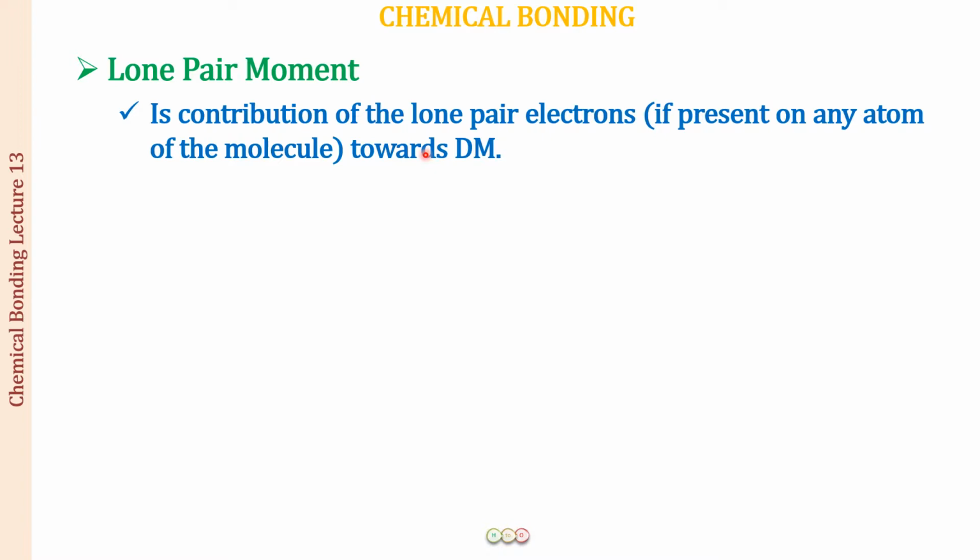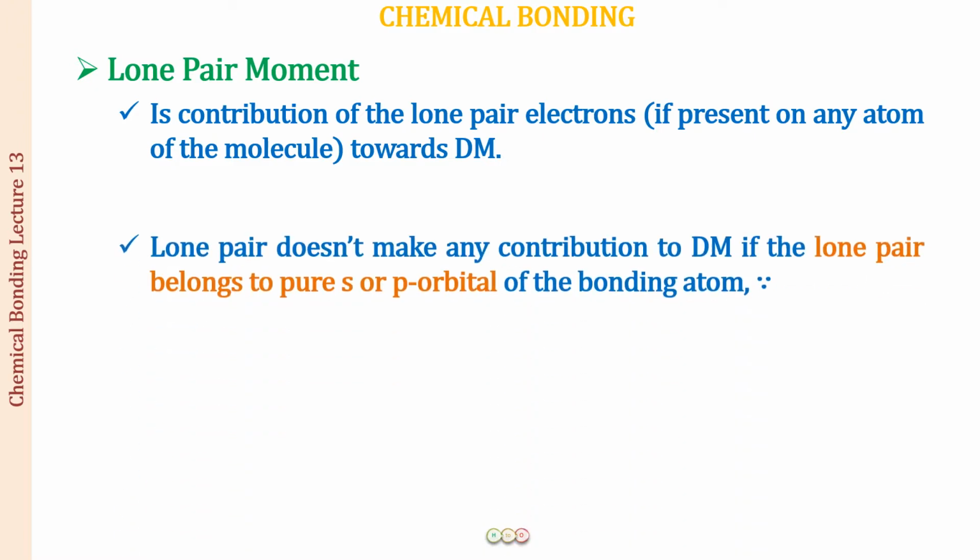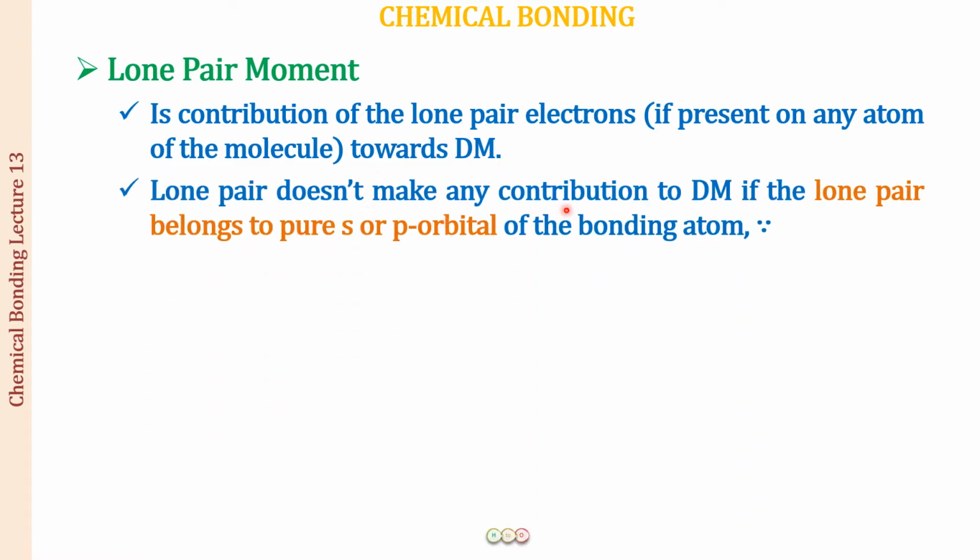If there are electrons, whether bonding or non-bonding, they are negatively charged particles, and they are going to contribute towards the dipole moment. Hence the contribution of the lone pair of electrons, if present on any atom of the molecule, towards the dipole moment is called the lone pair moment. Now, the lone pair does not make any contribution to the dipole moment if the lone pair belongs to a pure s or a pure p orbital of the bonding atom. Why? Let us understand that also.